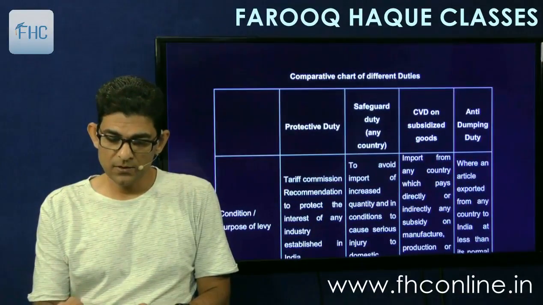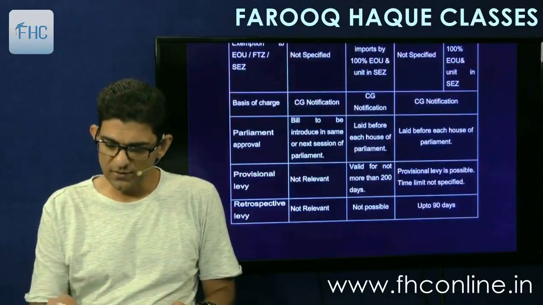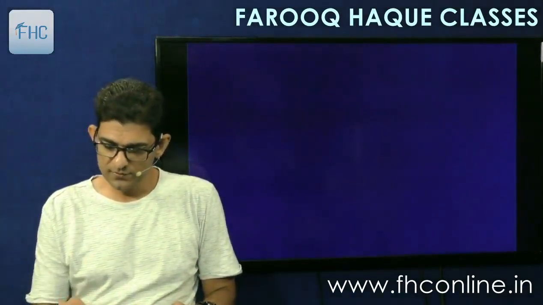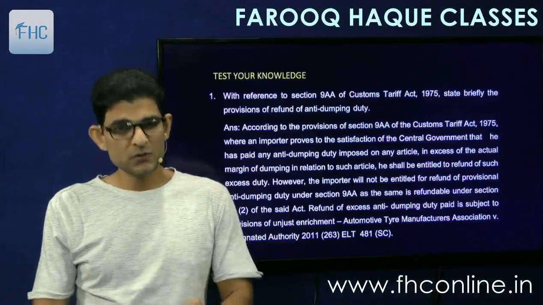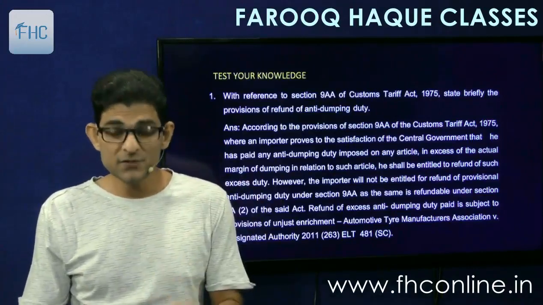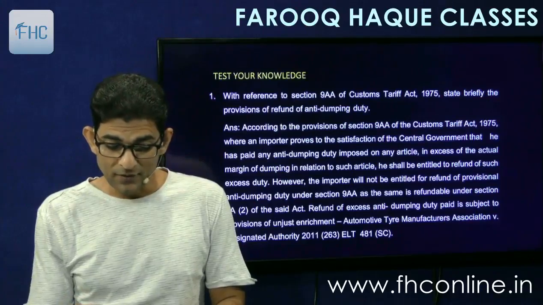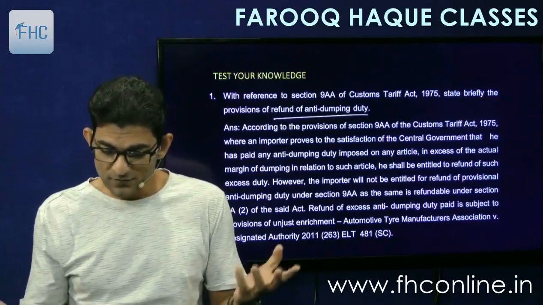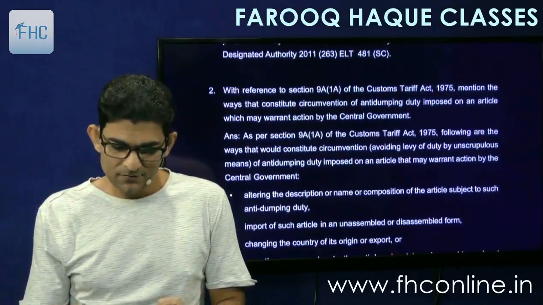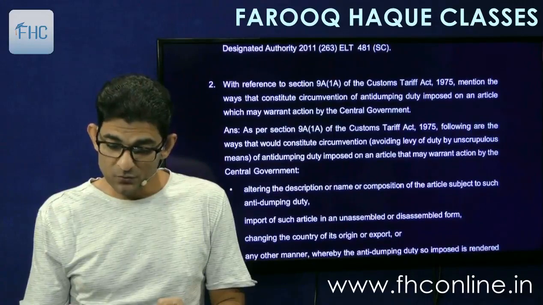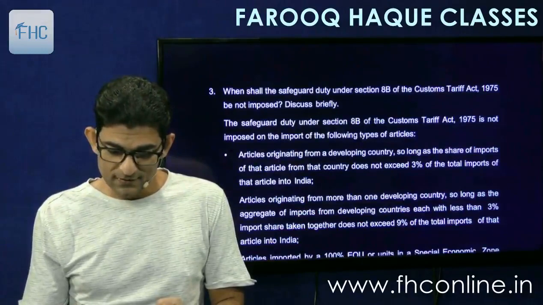And then last comparative chart is given, so this you can read, we have already discussed in detail, of all the auxiliary duties. Then a few questions are given there. Out of that, few are theory questions that you can read. We have studied all these sections. With reference to 9A, state briefly the provisions of refund of anti-dumping duty. So you have seen, just read it once. Mention ways to constitute circumvention of anti-dumping duty, impose an article. That also we had seen.